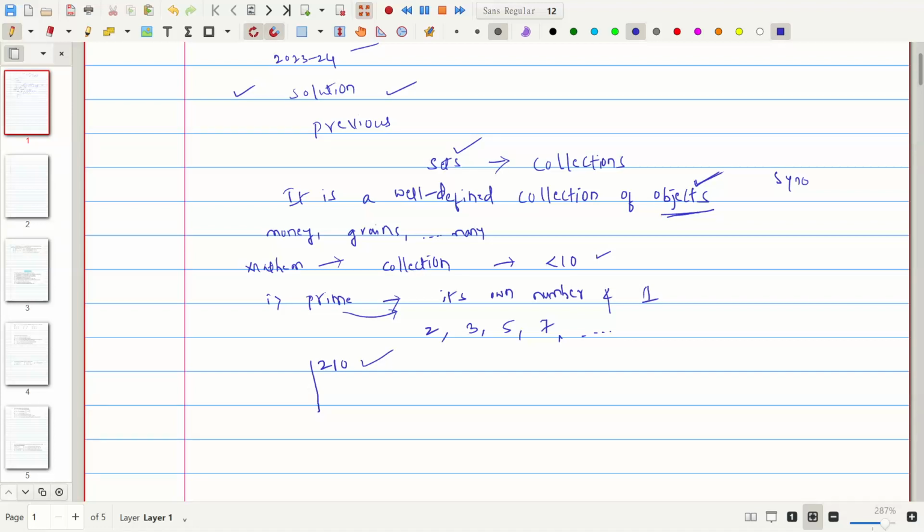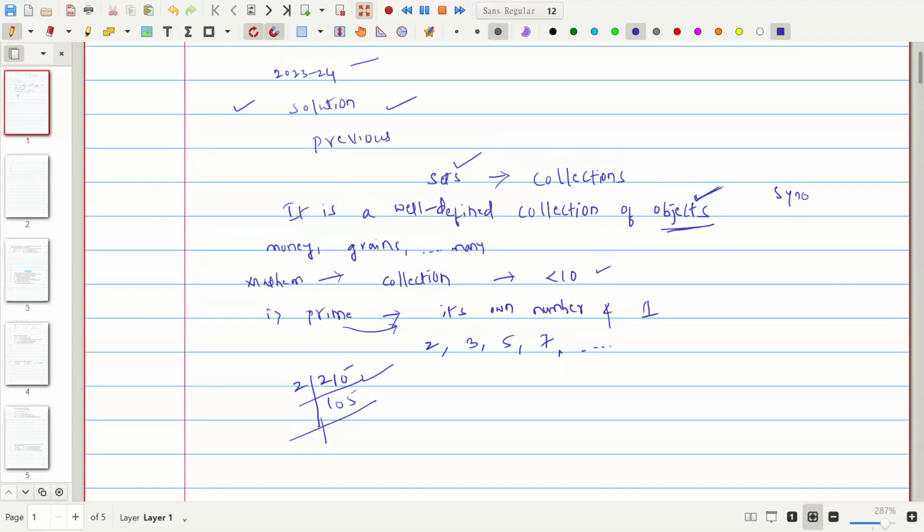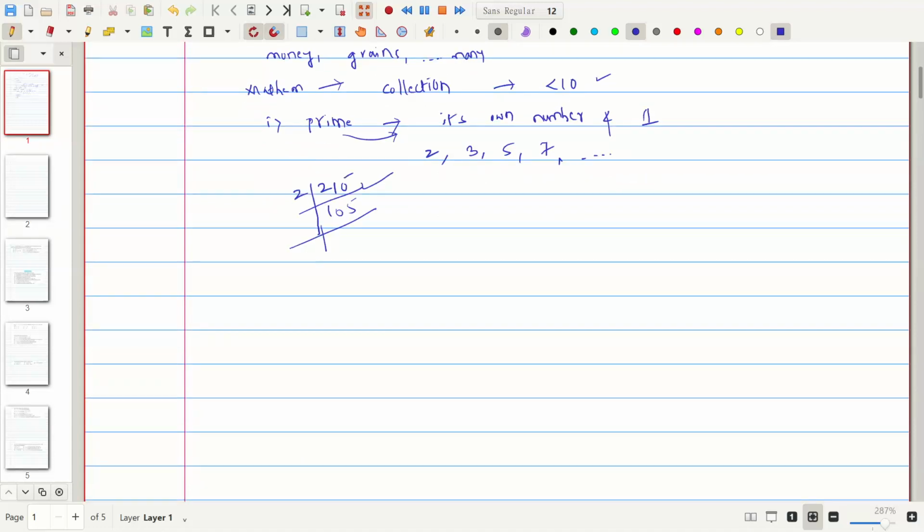It will be divided by 2, because it is an even number: 2 ones are 2, 1 less than 2 is 0, 2 fives are 10. Then 105 will not divide by 2 because it is odd. Then I will take 3 here: 3 threes are 9 and 1 remains, so 15.